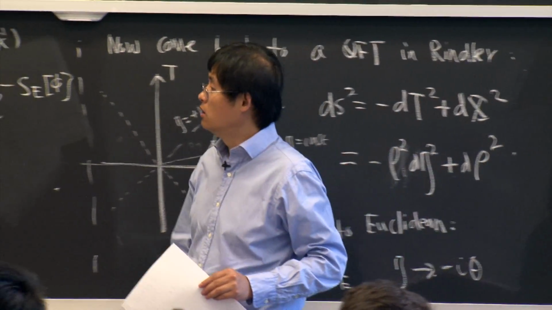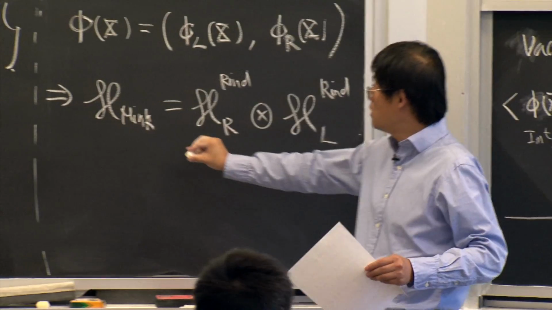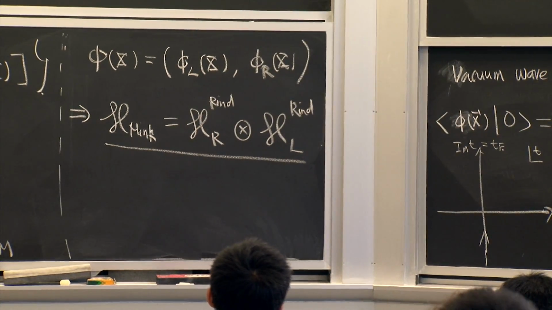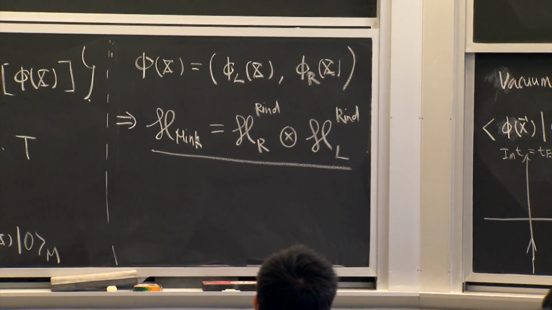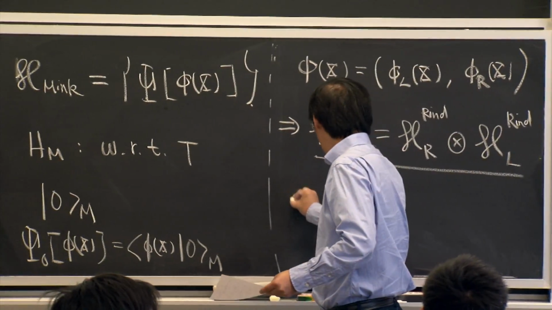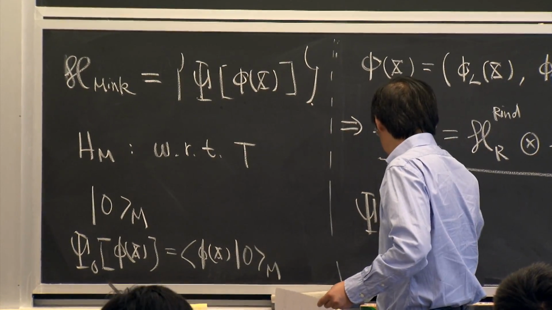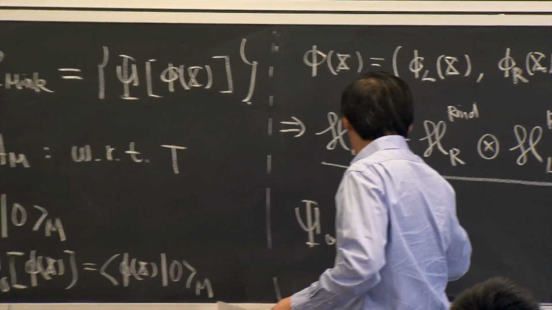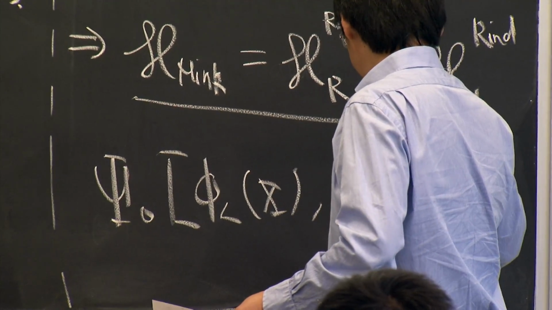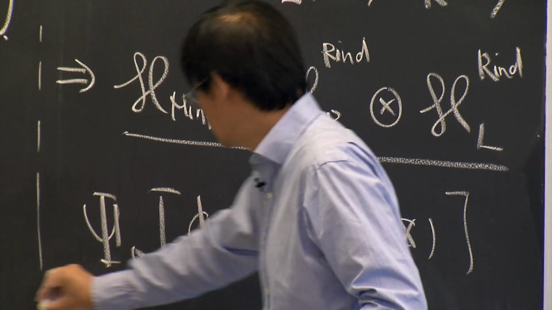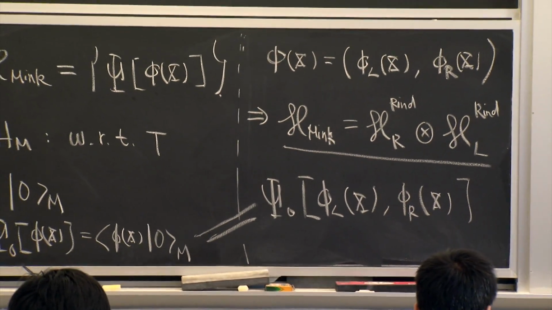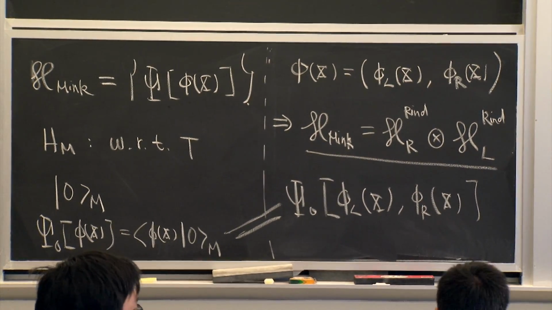The Minkowski Hilbert space is a tensor product of the two. In particular, the ground state wave functional can be written as a functional of phi_L(x) and phi_R(x).